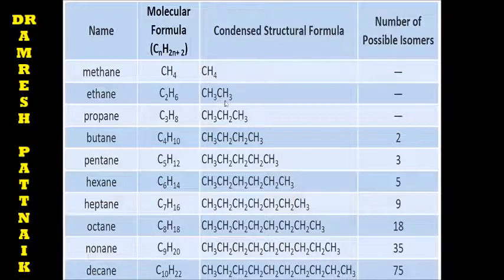Here you will see the condensed form. Hexane, just see C6H14: CH3, CH2, CH2, CH2, CH2, CH3. Now the total number of possible isomers, how many? Here 5 are there. This is 1, this is 2.